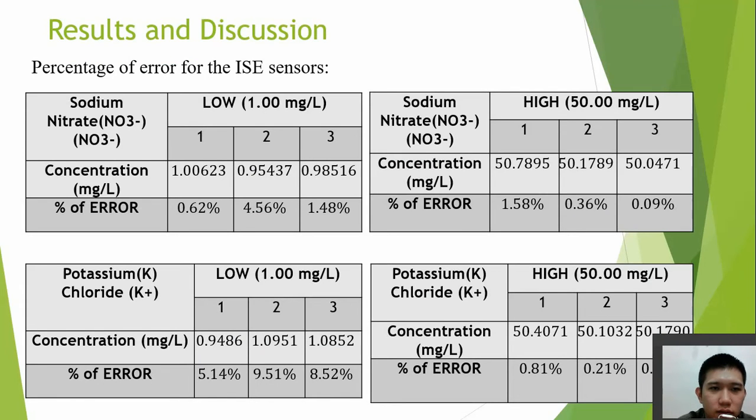This is the table of the results of the percentage of error calculation of the ISE sensor. From the results, we know that the lowest percentage of error of the sensor is 0.09% and the highest is 9.51%. From the results, we can see that there is no percentage error of more than 10%, which means the error of the ISE sensor is not more than 1 ng per L. This error can be ignored since the analysis results are based on whole numbers.